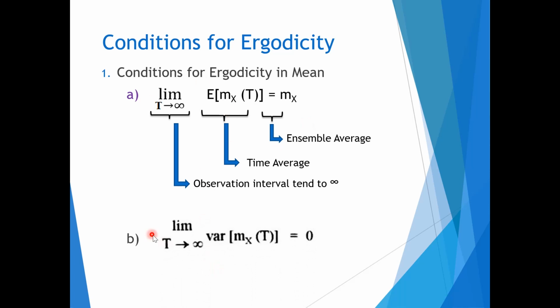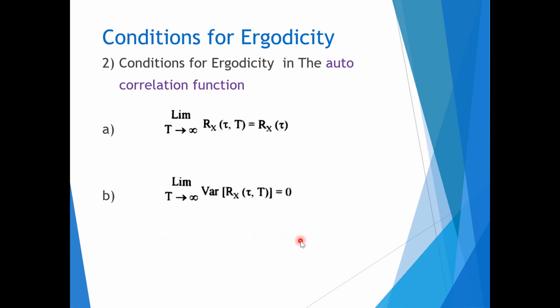Now, here limit T tends to infinity, variance of mx of T is 0. The variance of mx of T, which is treated as a random variable, approaches 0 with the observation interval capital T tending to infinity. That means the limit T tends to infinity, variance of this mx of T is equal to 0. So this is the condition for ergodicity in mean.